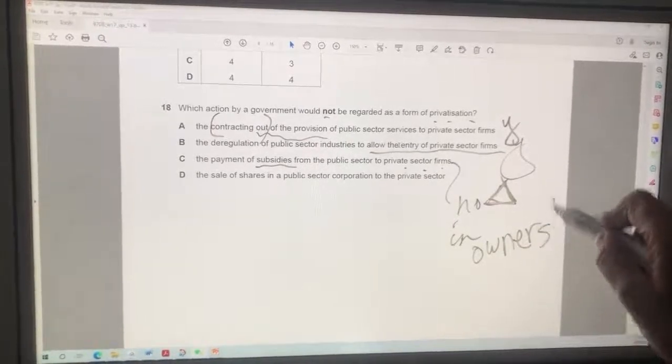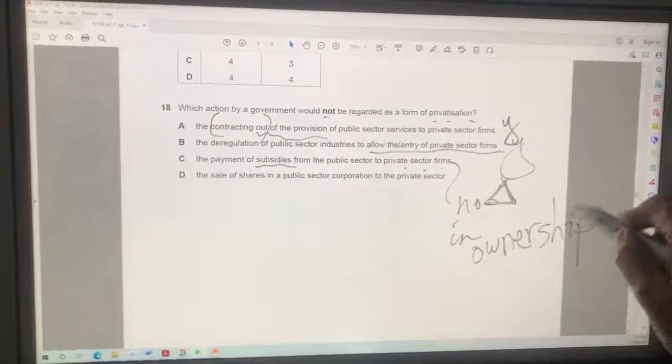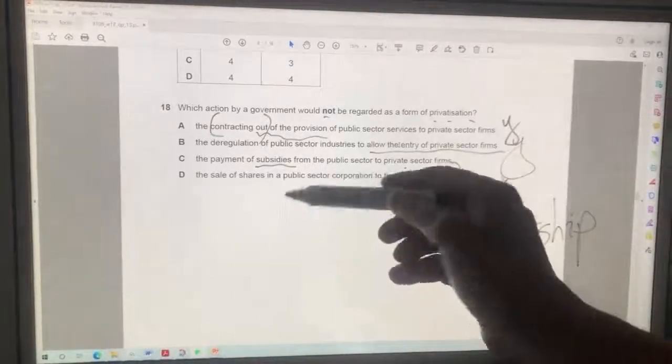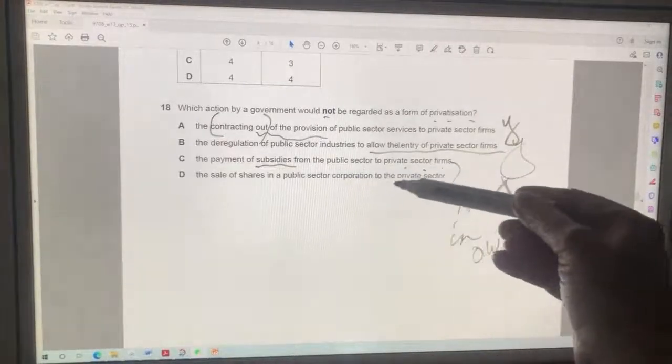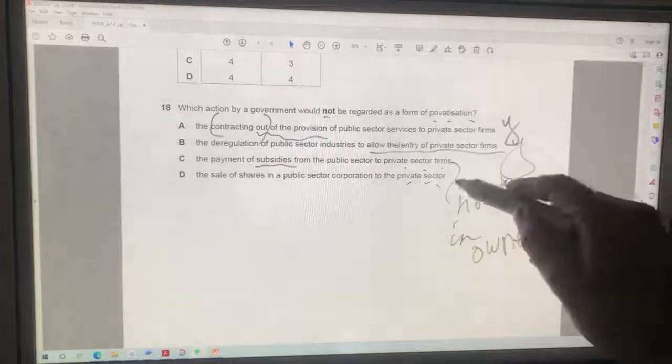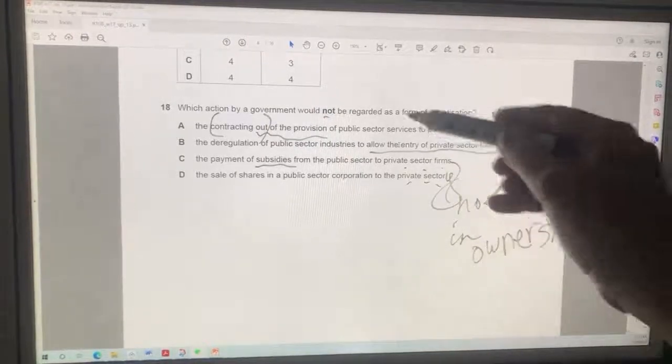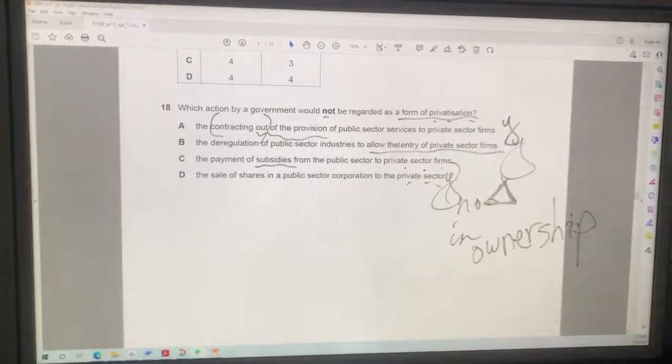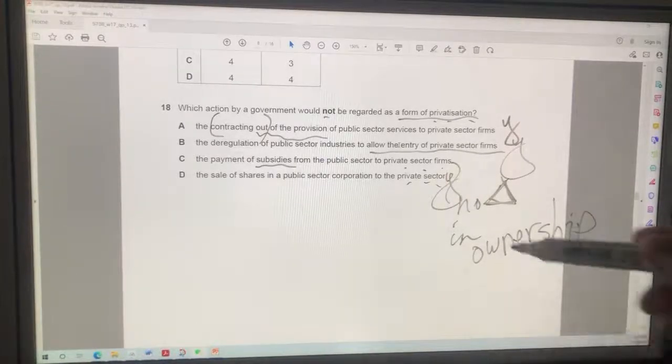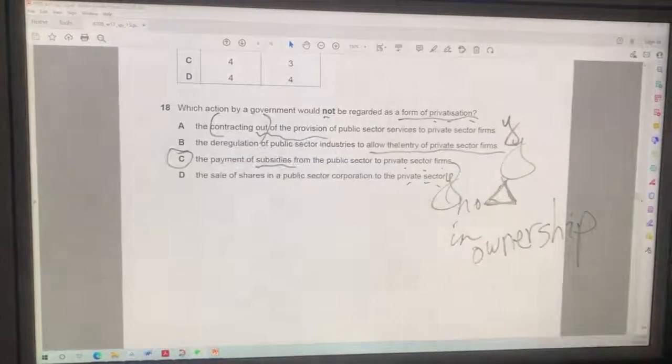So looks like the answer is C. D says the sale of shares in a public sector corporation to the private sector, that is a form of privatization. So C is not a form of privatization. Answer for 18 must be C.